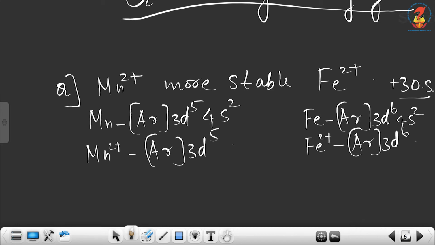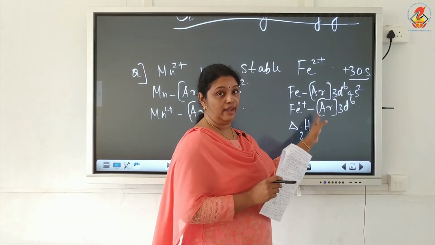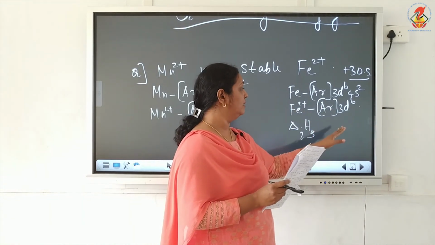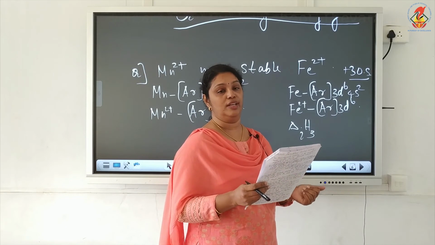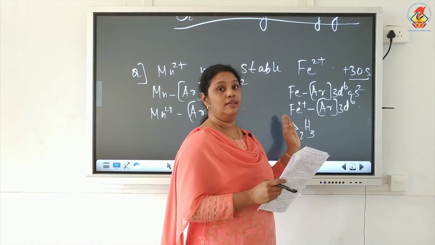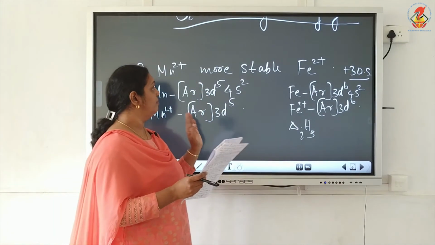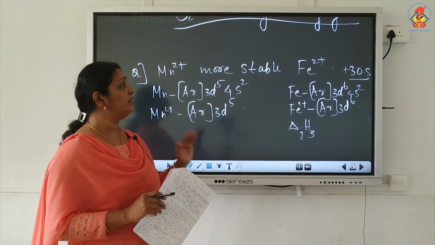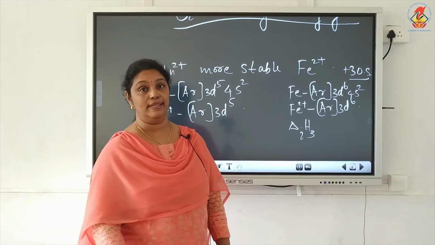Now you know that delta H3I, the energy required to remove the third electron, will be less for iron, because on removing the third electron iron will get the 3d5 stable configuration. So delta H3I of iron is less. Okay, so these Mn2+ compounds are more stable than Fe2+ towards the +3 oxidation state.